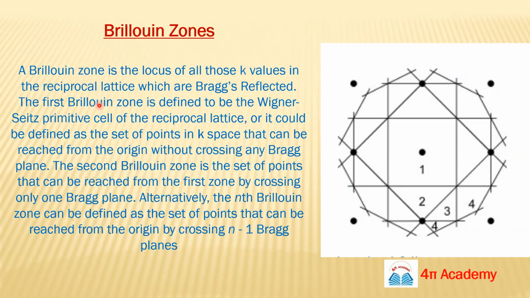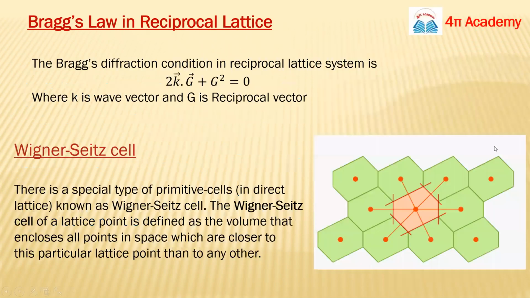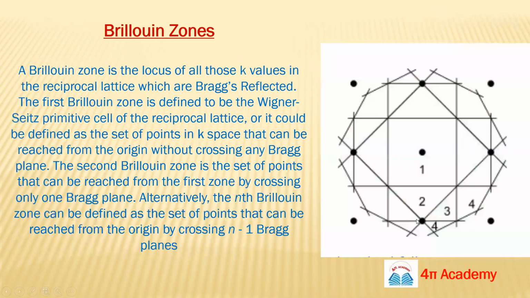The second important definition is that the first Brillouin zone is defined to be the Wigner-Seitz primitive cell of the reciprocal lattice system. If you have a reciprocal lattice system, you will have such kind of lattices. Draw the same kind of Wigner-Seitz cell in your reciprocal lattice system like this. This cell will be known as your first Brillouin zone.